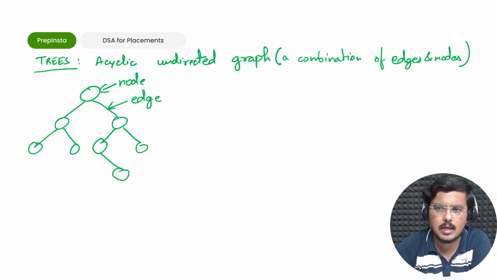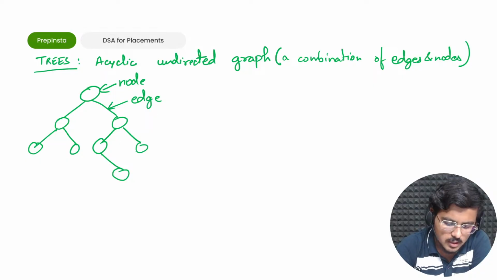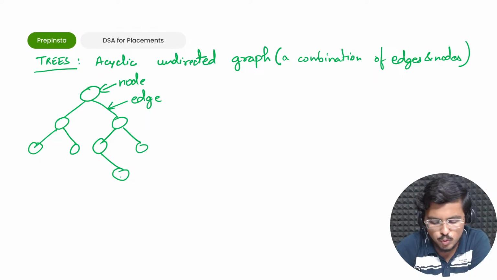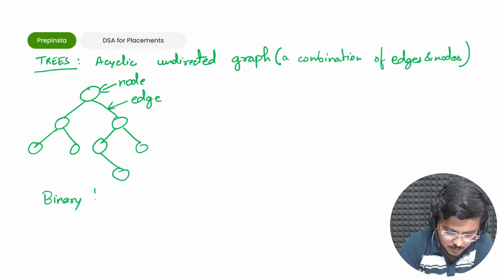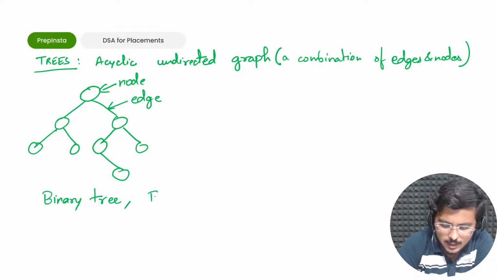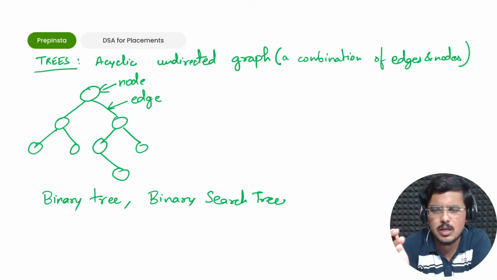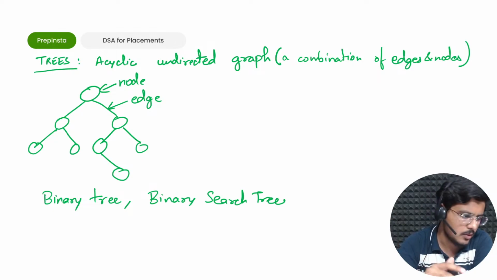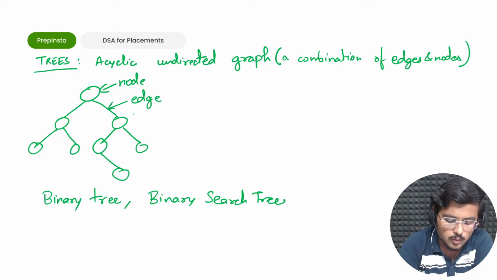We'll learn how exactly you can use these trees. The type of tree that is usually asked in placements is the binary tree. And there is one more tree, which is the binary search tree. A lot of students remain confused about what a binary tree is and what a binary search tree is. They sometimes mess things up. So for today, once and for all, I'll clear this out so that you guys can do things well. However, before I go further, I'll explain two things.